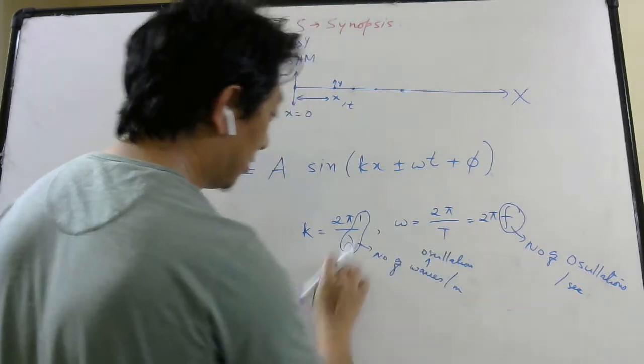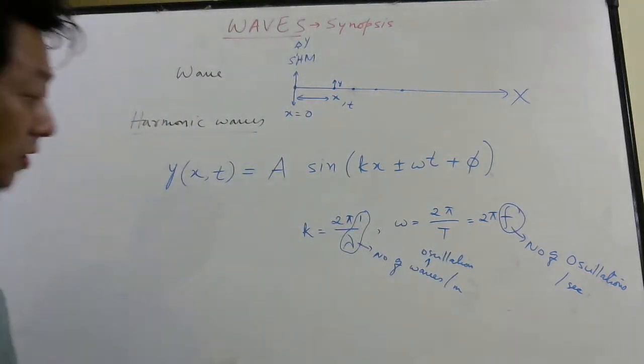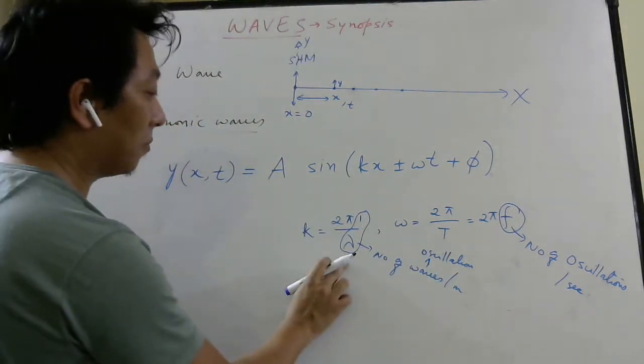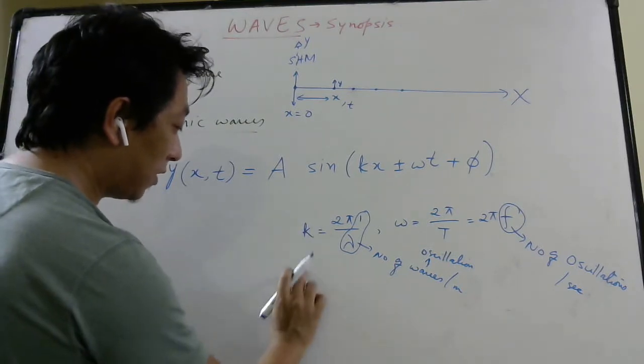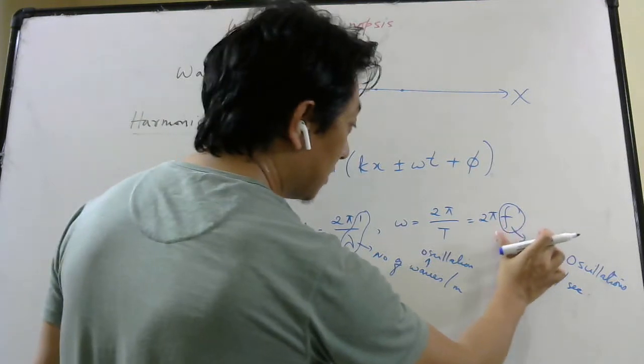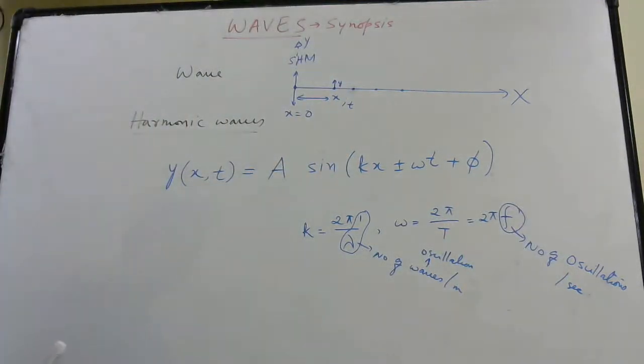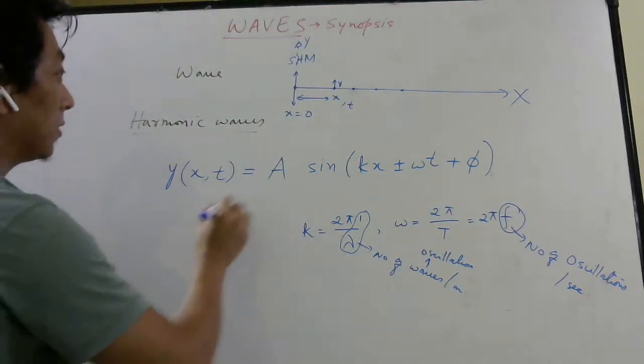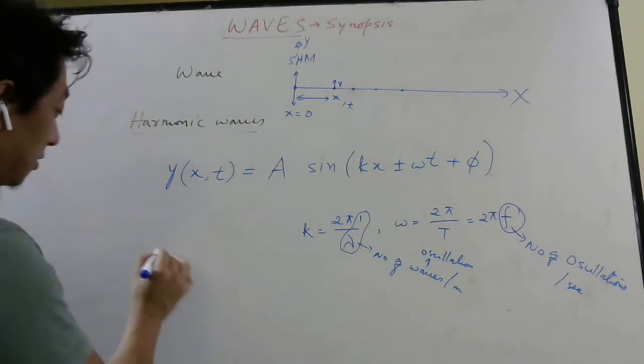This is 1 by T. This is 1 by lambda. So k is called your angular wave number. Why? Because it determines how many waves are there per meter. This determines how many waves are there per second. Fine. Now, suppose you imagine there is a string like this.